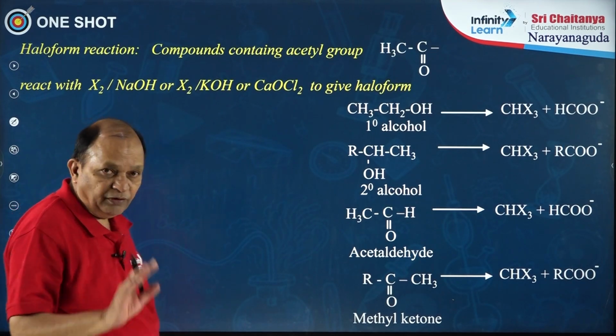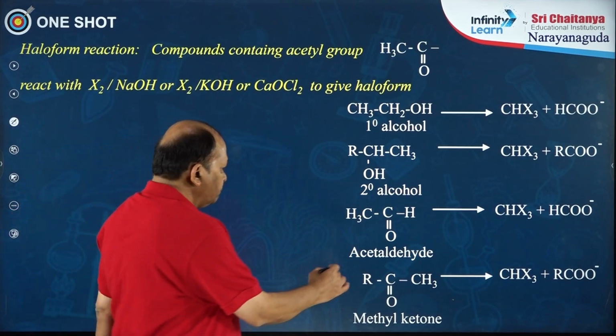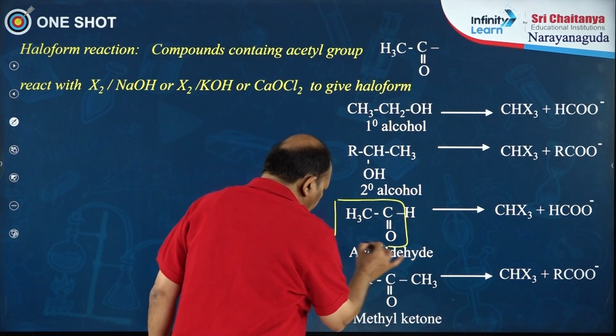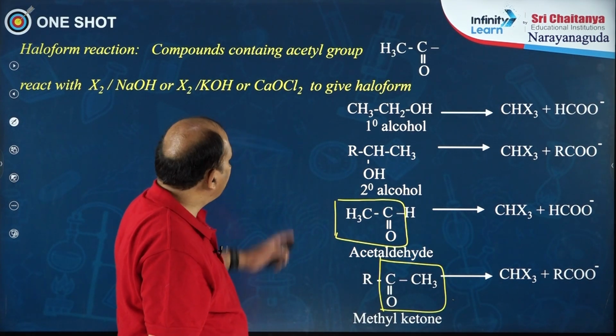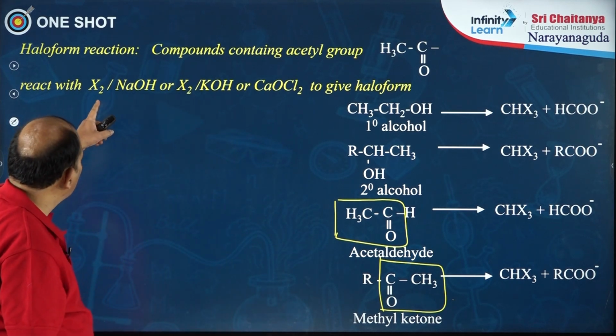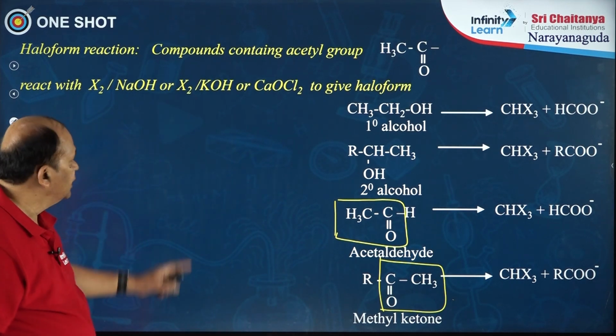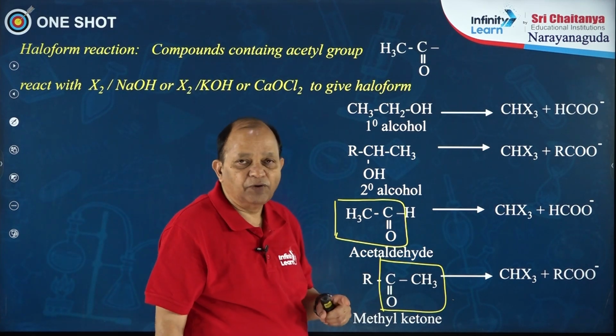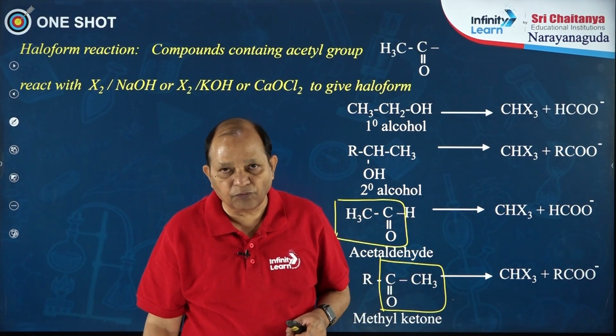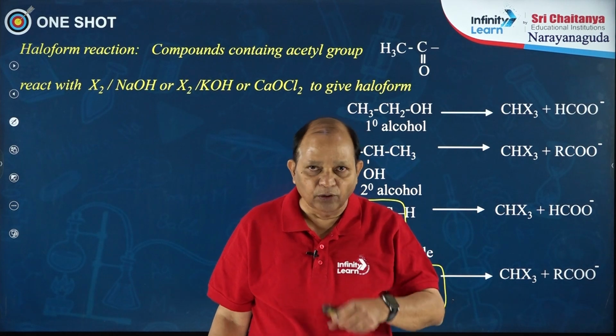Next, the haloform reaction. This is also a very important reaction. Compounds that contain an acetyl group react with a halogen in sodium hydroxide, or a halogen with potassium hydroxide, or calcium oxychloride, to form a haloform, that is chloroform, bromoform or iodoform.